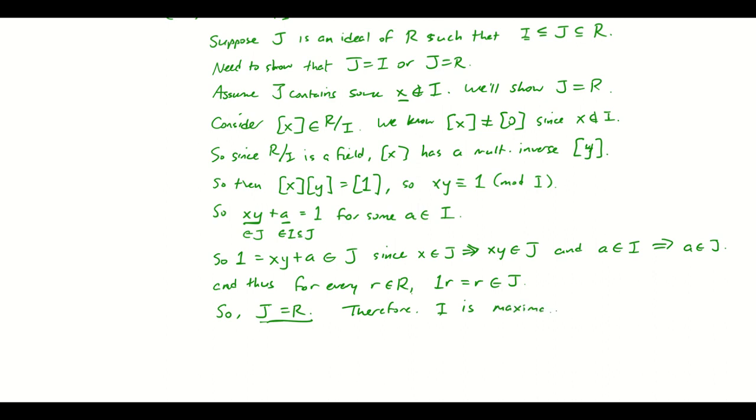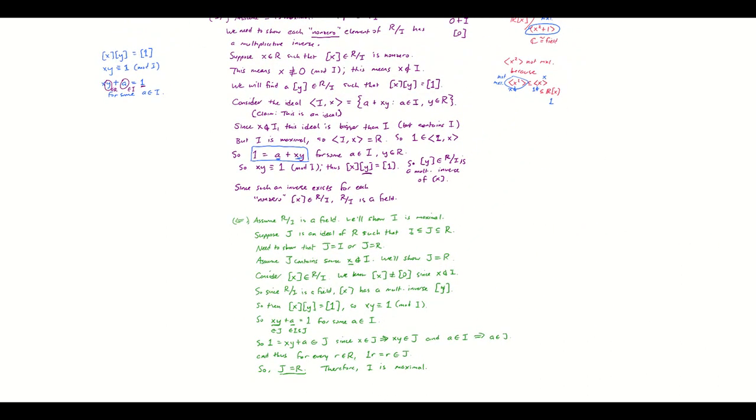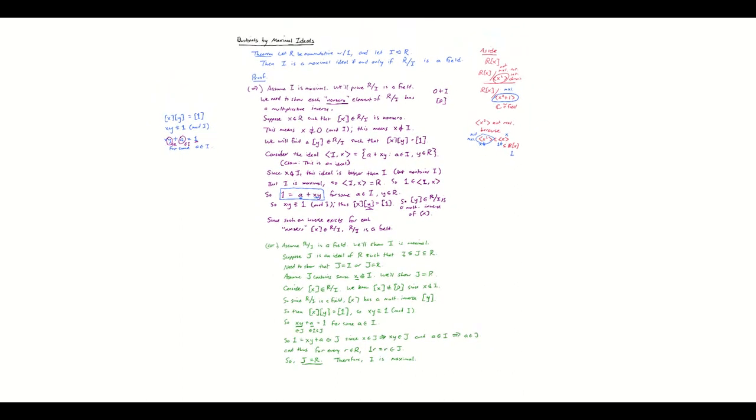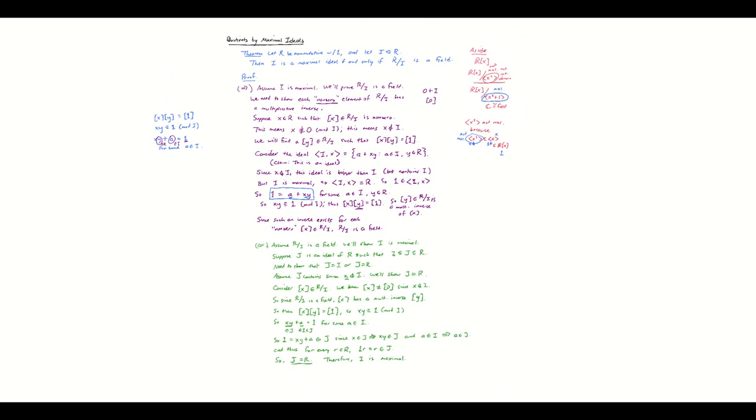Isn't that great? I don't know, I just think that is the coolest argument. You don't have to agree with me, but I don't think you're going to be able to prove that I'm wrong. All right, so that's pretty cool. So now we know that modding out by a maximal ideal creates a field, and that's the only way that you can mod out and create a field. The only way you mod out and get a field is if your ideal that you modded out by was maximal, and that's